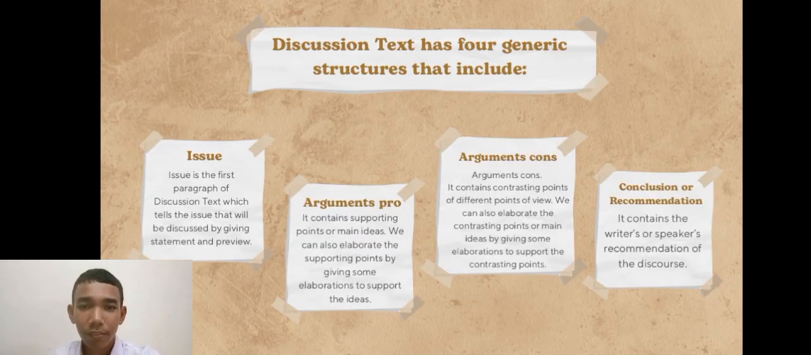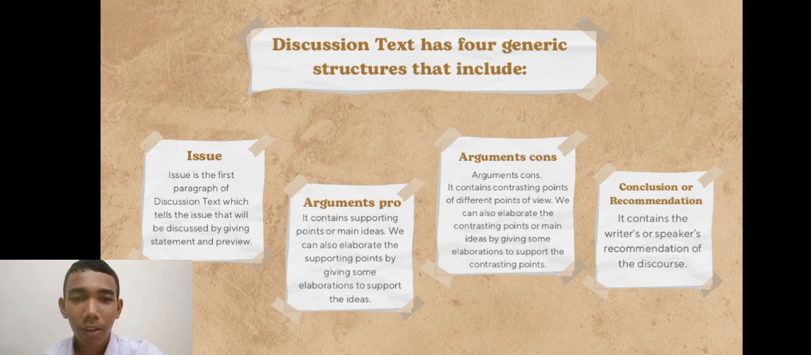And the next is the generic structure of the discussion text. Discussion text has four generic structures that include issue. Issue is the first paragraph of discussion text which tells the issue that will be discussed by giving statements and preview. The second is arguments pro. It contains supporting points or main ideas. We can also elaborate the supporting points by giving some elaboration to support the ideas.